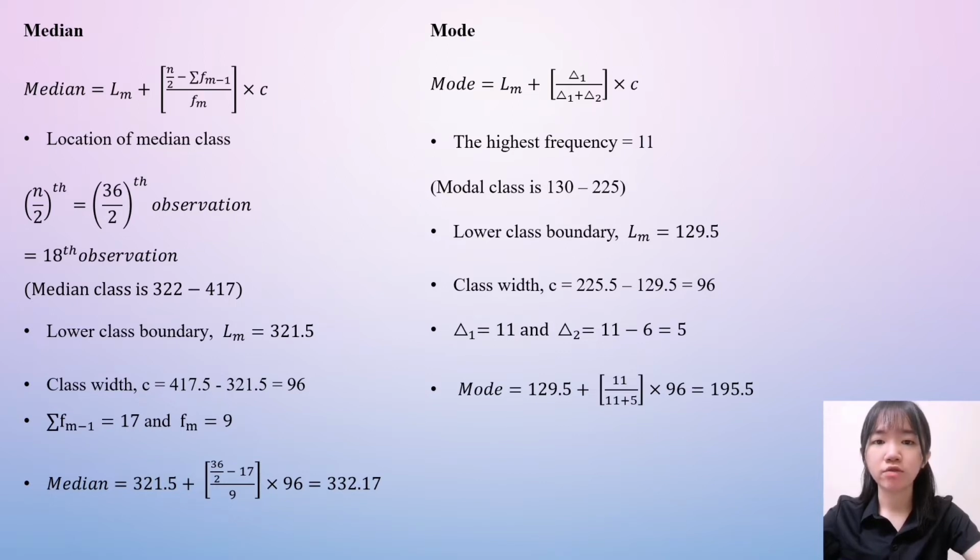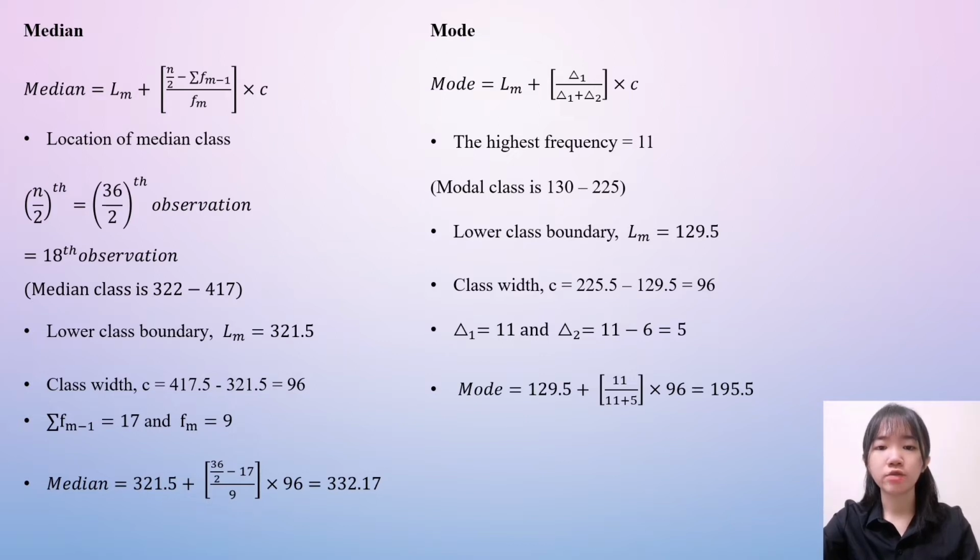To find the median, first find the location of the median class. Next, find the lower boundary, and the class width is equal to 96. The cumulative frequency before the median class is 17 and the frequency of the median class is 9. Next, use the formula given and the median is 322.17.